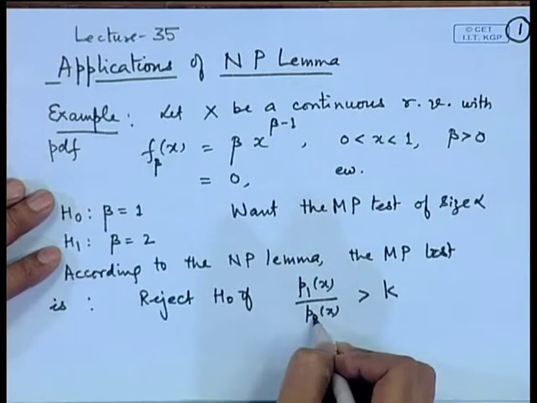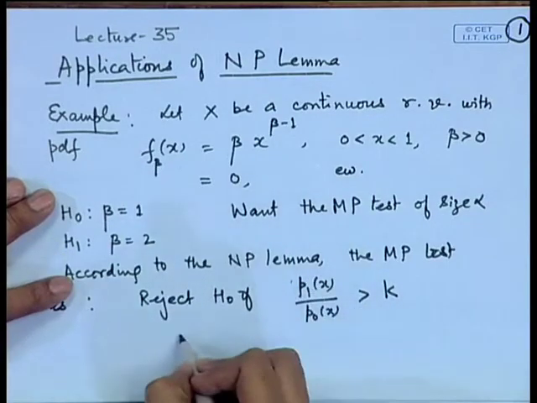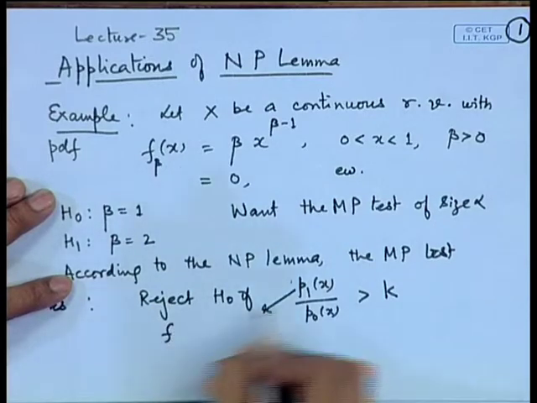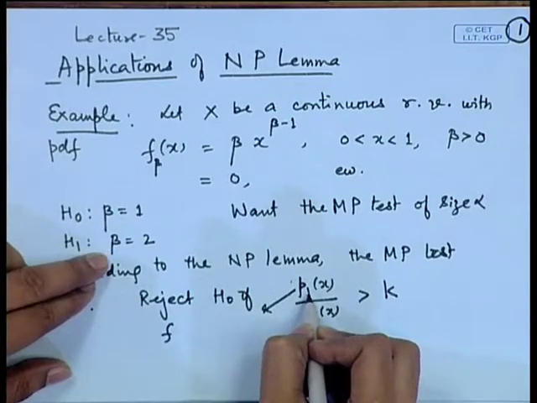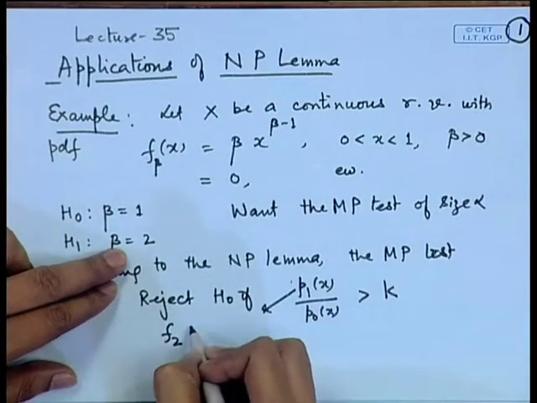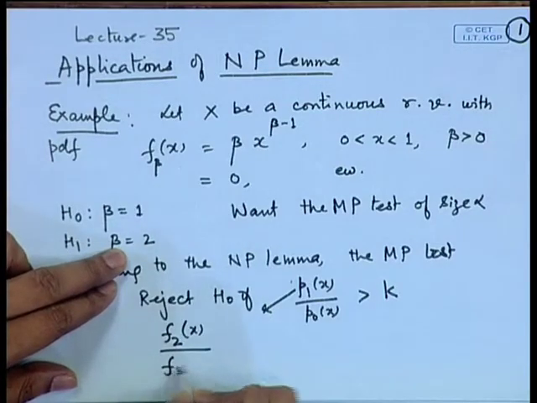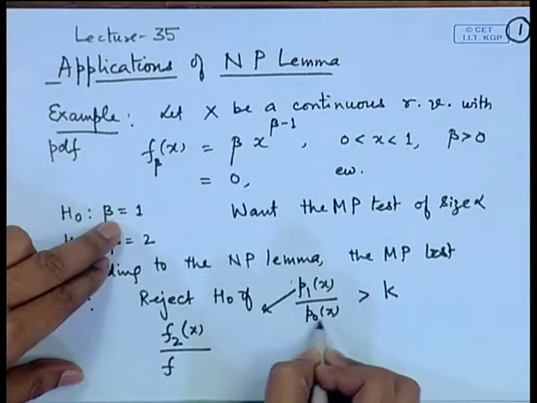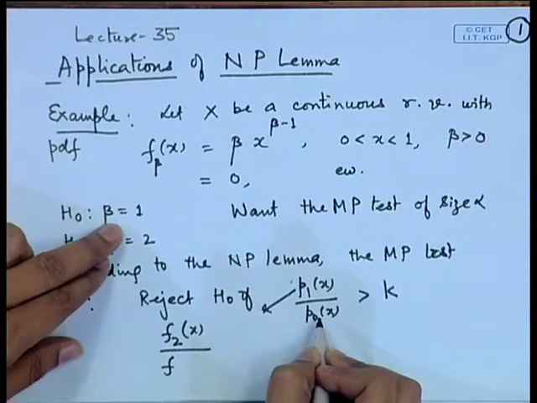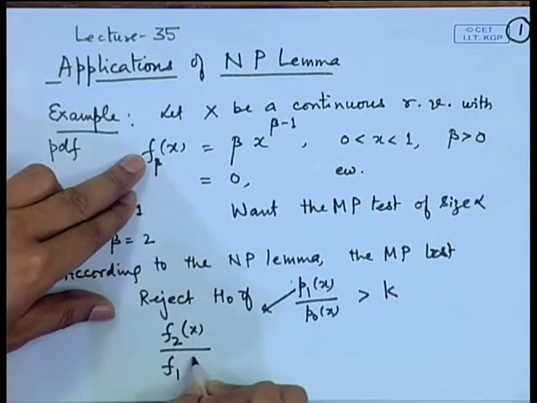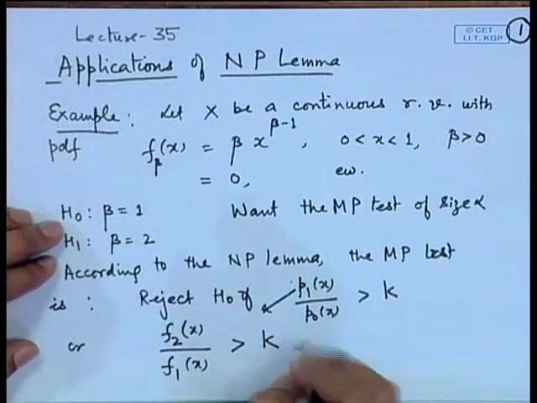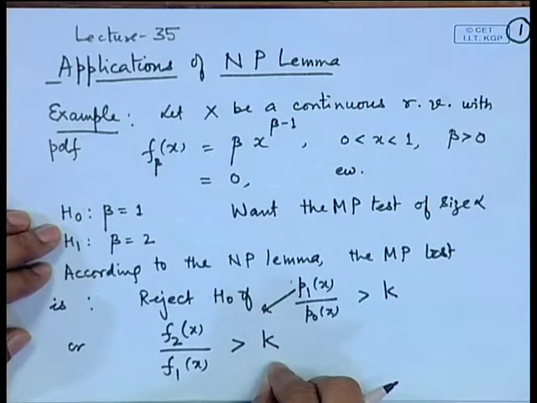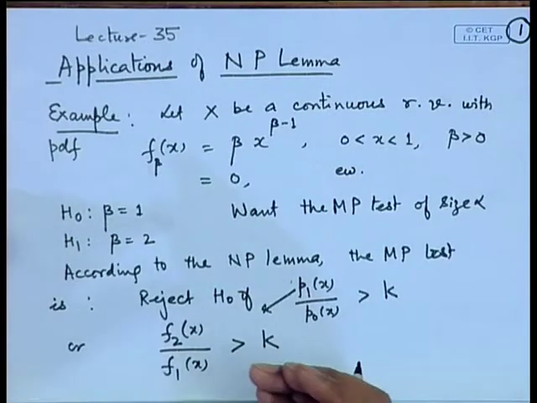What is p 1 and what is p naught here? p 1 corresponds to the value of the probability distribution or density when the alternative hypothesis is true. So, here it will be f 2 of x divided by p naught, which is the value of the probability distribution when the null hypothesis is true. Here beta is equal to 1, that means it will become f 1 of x. This is greater than k, where the constant k is chosen in such a way that the probability of the type 1 error is equal to alpha.